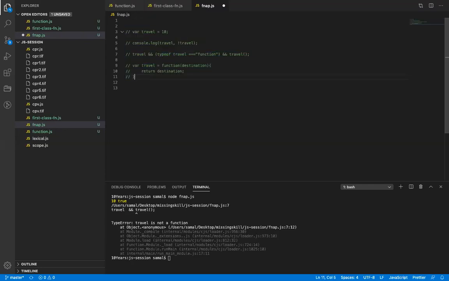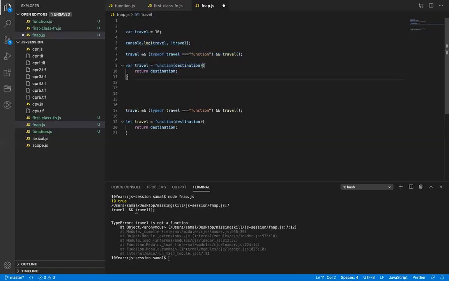Just pulling this out. I'll just copy and paste this. Okay, let me just remove this. Okay, and can you repeat? Means why? What was the purpose? Which one? Means what was the purpose behind the check? This one. Okay, travel is 10, right? What is the type of number here? Type of this travel, it's number.